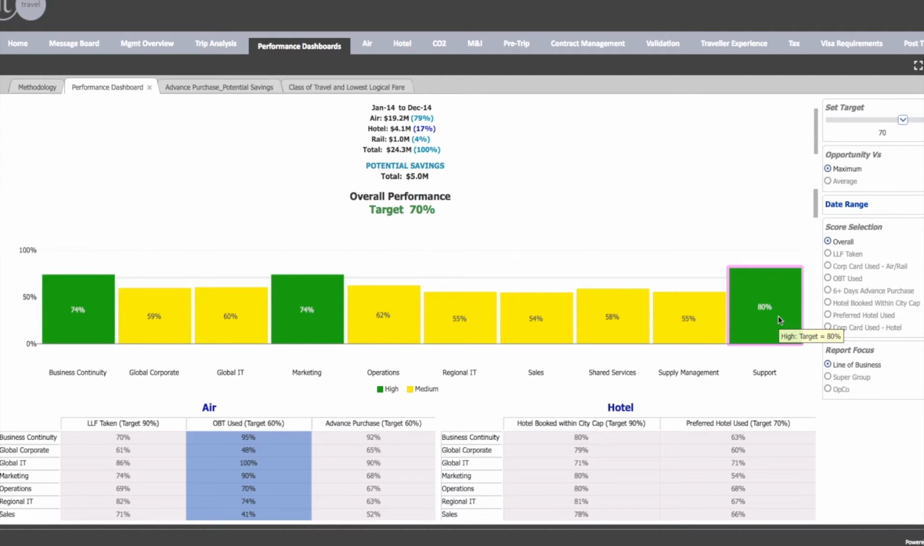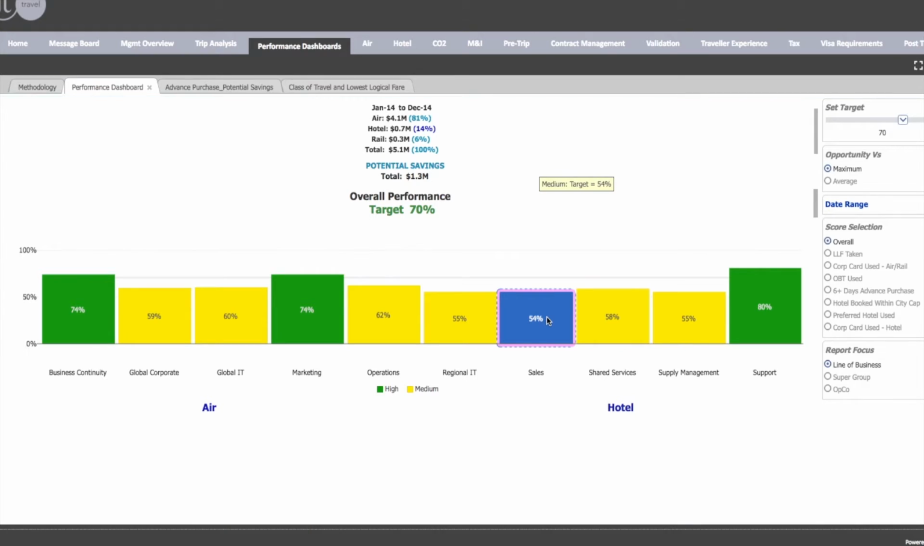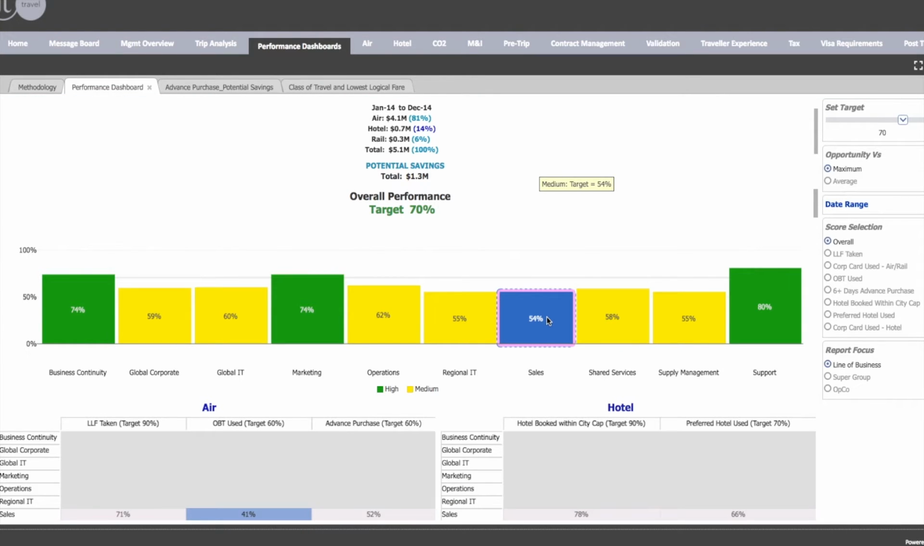On the top right hand side, we can see that there's a target of 70%. Any organisation that's green is above that target, and we're seeing there's a potential savings of $5 million if we were to be hitting that. What we want to be able to do in this situation is ask the question, if this was your own company, which departments are performing badly, and how can we help them to improve? So let's look at the sales department. It's typically one of the worst performers in most organizations.